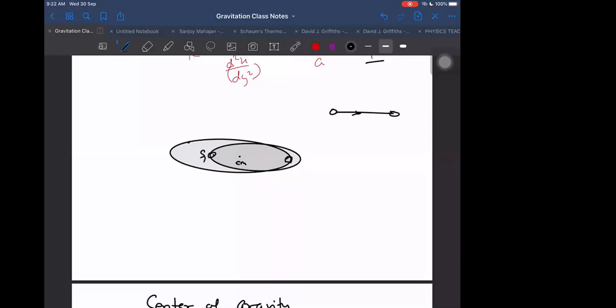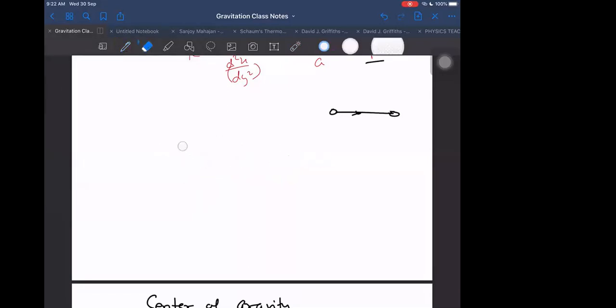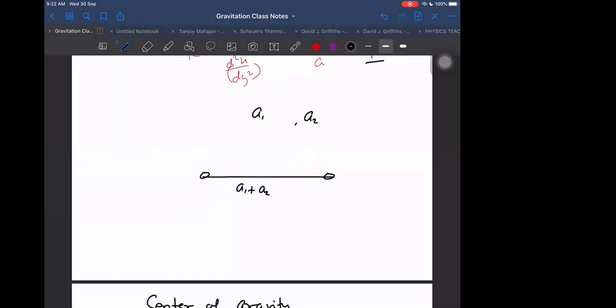Star 1, star 2, then it will happen like this. Then what will be regarded as the semi-major axis here? Each will have its own semi-major axis. One has semi-major axis A1, the other has semi-major axis A2. But the relative distance between these when they are farthest, we can call A1 plus A2, that will be A relative. So what is the relative distance? That also will be important for us in finding the time period, etc.